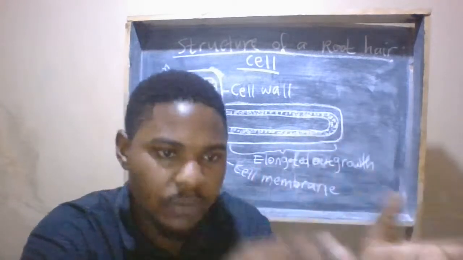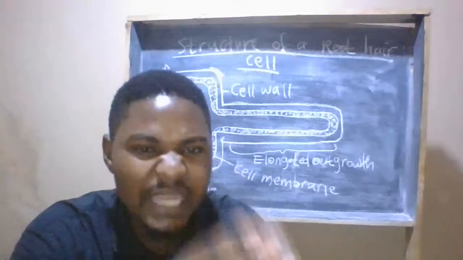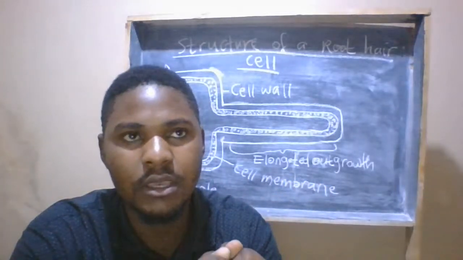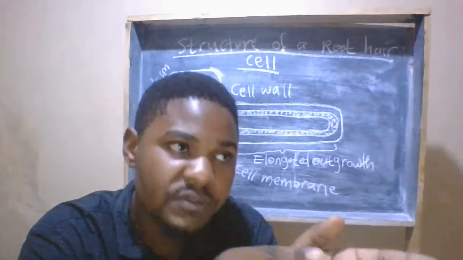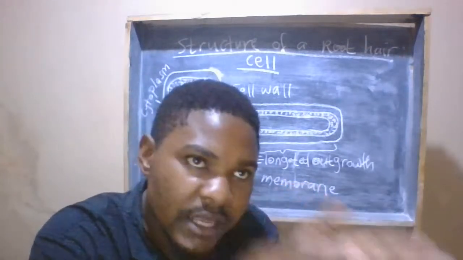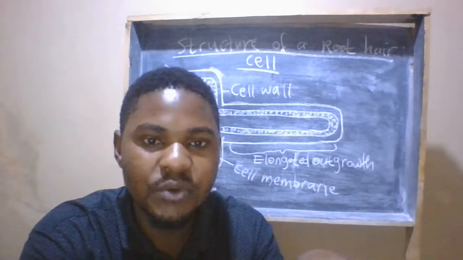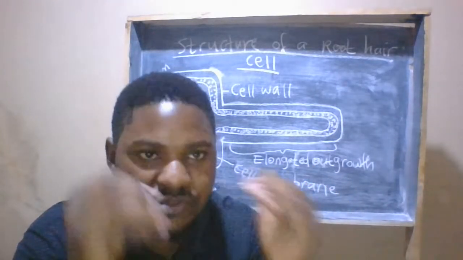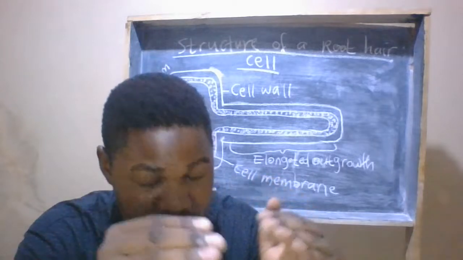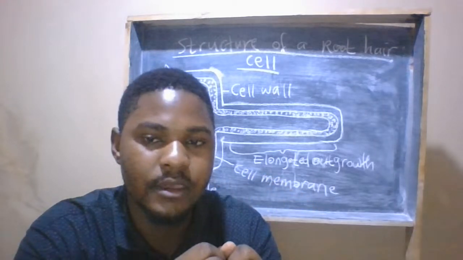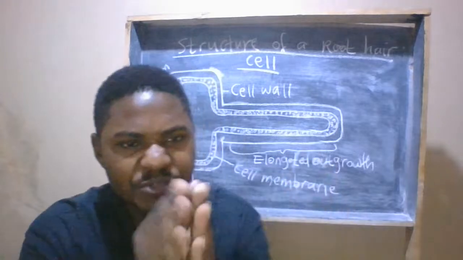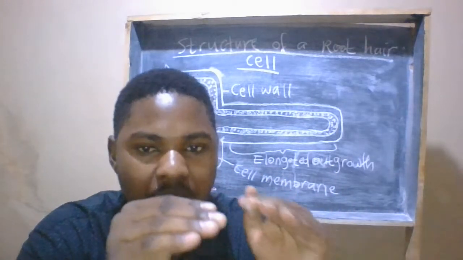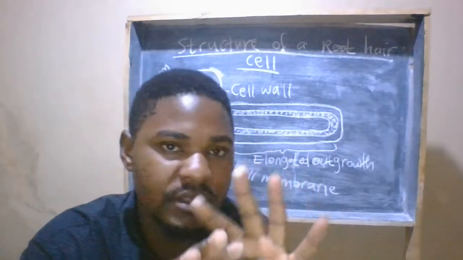We are going to say water moves up the plant through the xylem vessel in what we call a continuous stream. Water moves from the xylem vessel in the roots in a continuous stream, and that continuous stream is known as the transpiration stream. The forces responsible for movement of water in the transpiration stream are mentioned below, and these are four.